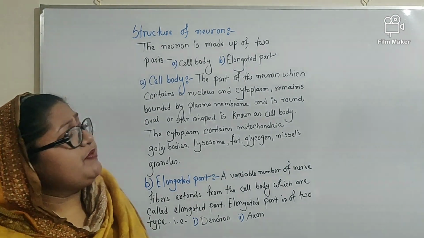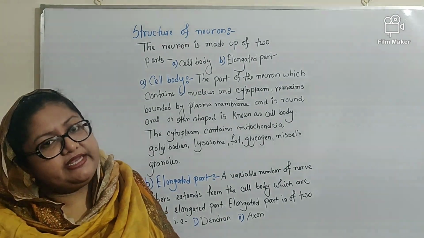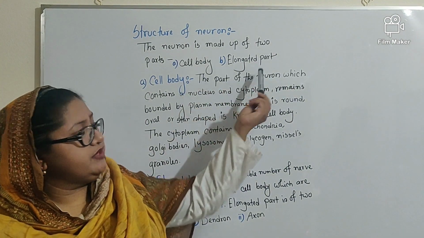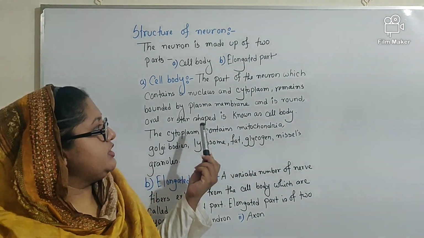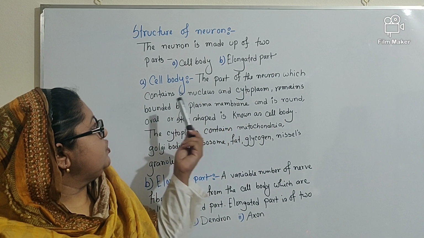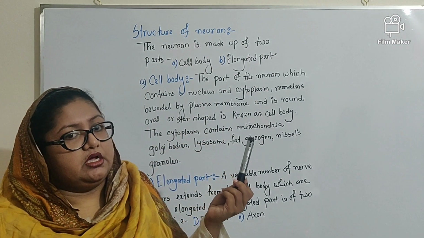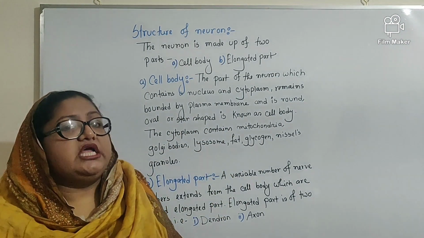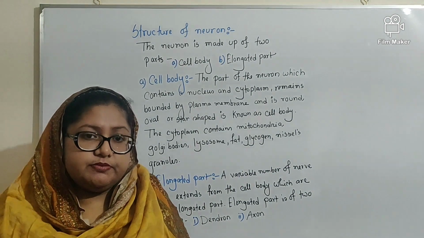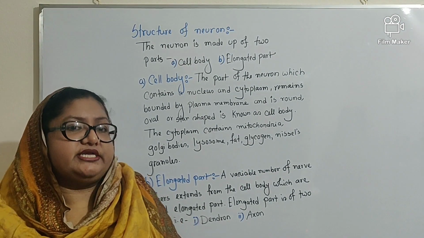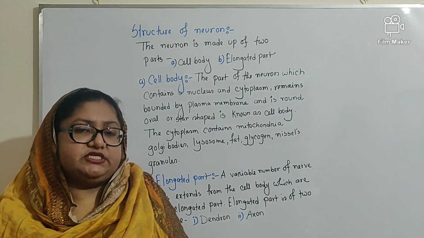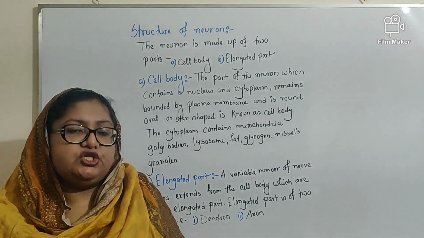Neuron is made up of two parts. One is cell body, another one is elongated part. The structure of cell body. Cell body is the part of the neuron which contains a nucleus and cytoplasm. It also contains mitochondria, Golgi bodies, but it does not contain any active centriole. That is why neuron cannot divide.